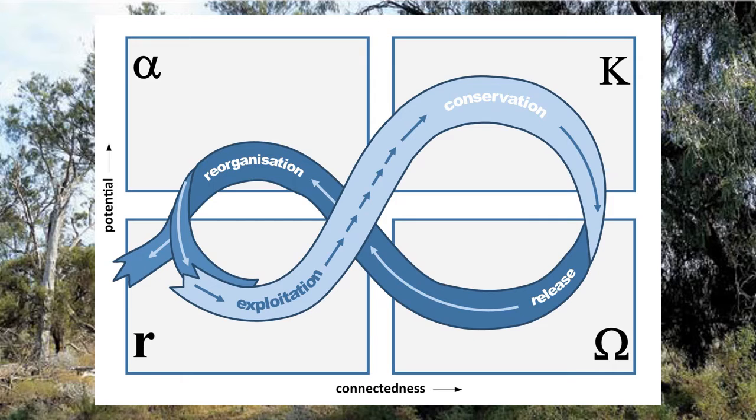Systems are dynamic and continually changing, and this can be represented in the adaptive cycle, which is a conceptual model of change. The front loop represents the slow stages of exploitation and conservation, while the back loop shows the rapid stages of release and reorganisation.